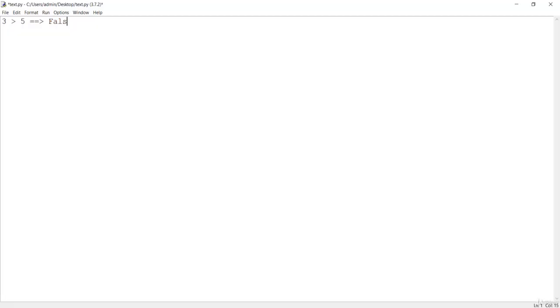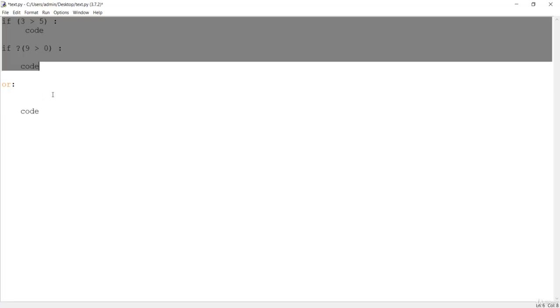So something like: if 3 is greater than 5, this code will be executed. If this is true, this portion of code will work. Similarly, if 9 is greater than 0, and this is the condition, then this part of code will work. So this is basically your condition or decision making.